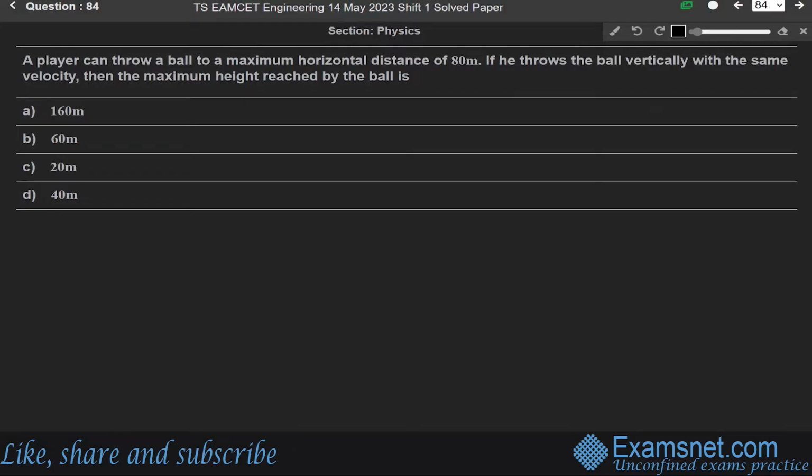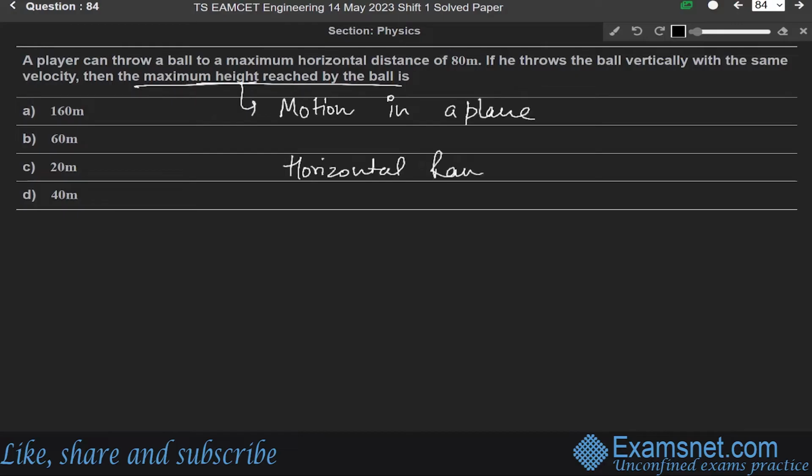A player can throw a ball to a maximum horizontal distance of 80 meter. If he throws the ball vertically with the same velocity, then the maximum height reached by the ball is. Okay. So this question is from the chapter of motion in a plane. We have to find the maximum height reached by the ball. Okay. So given the horizontal range, means horizontal distance, the horizontal range is given as R equals 80 meter. And we are given that he throws the ball vertically with the same velocity.